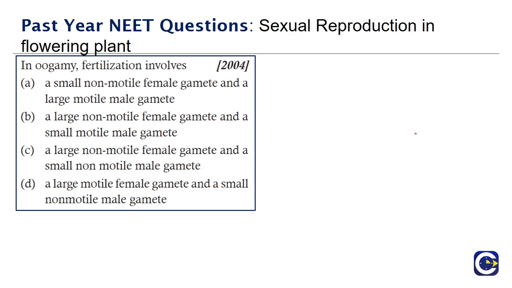So the next question. In oogamy, the fertilization involves a small non-motile female gamete and a large motile male gamete, a large non-motile female gamete and a small motile male gamete, a large non-motile female gamete and a small non-motile male gamete, or a large motile female gamete and a small non-motile male gamete. So in oogamy, the orientation and the morphology of both the gametes are different. The male is generally small and motile, and the female is generally large and non-motile.